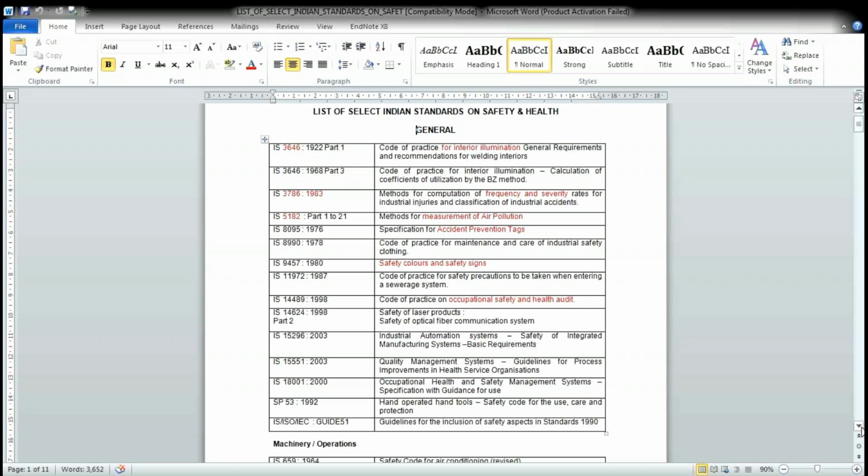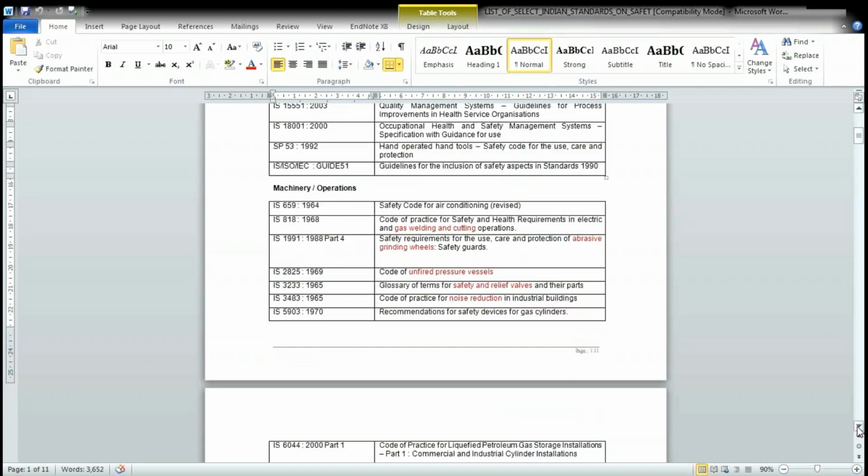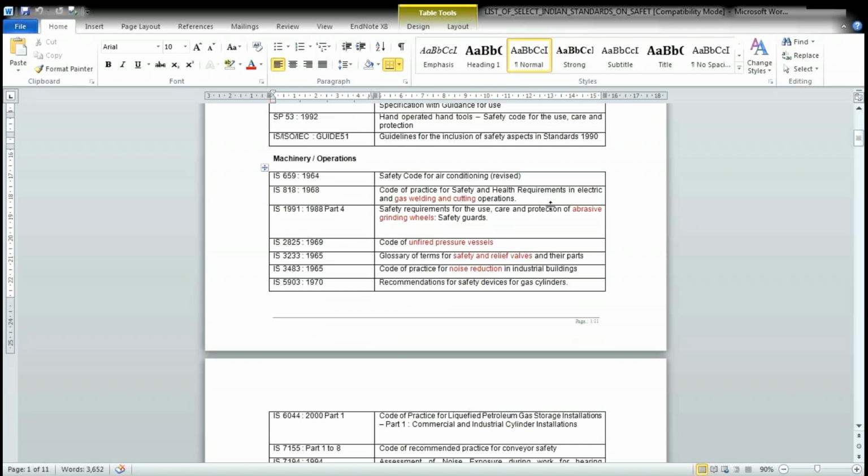Now, if you are using laser products, or safety of optical fiber communication systems, the standards that would be applicable to a laboratory would always be applicable to a home or to an industry wherever these laser products are being used. Similarly, we have got machinery and operations, and the safety code for air conditioning, revised.